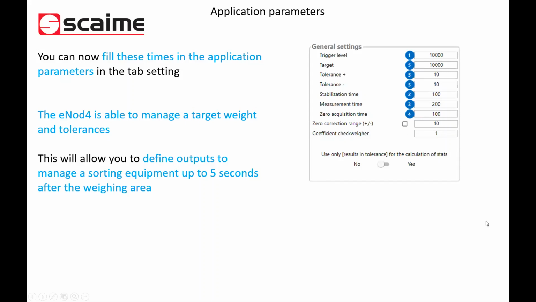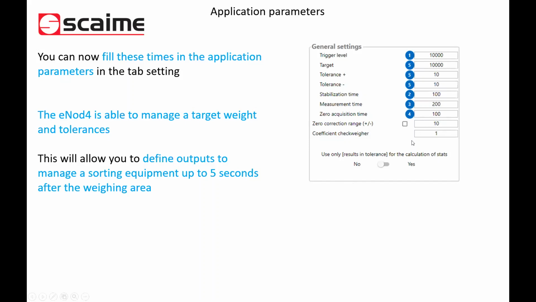So for example, here, we can say that I am calibrated in grams. If my signal is oscillating between plus or minus 10 grams, I can say, okay, correct your zero automatically if you are lower than 10 grams. For sure, if the signal becomes higher than 10 grams, the zero is cancelled.